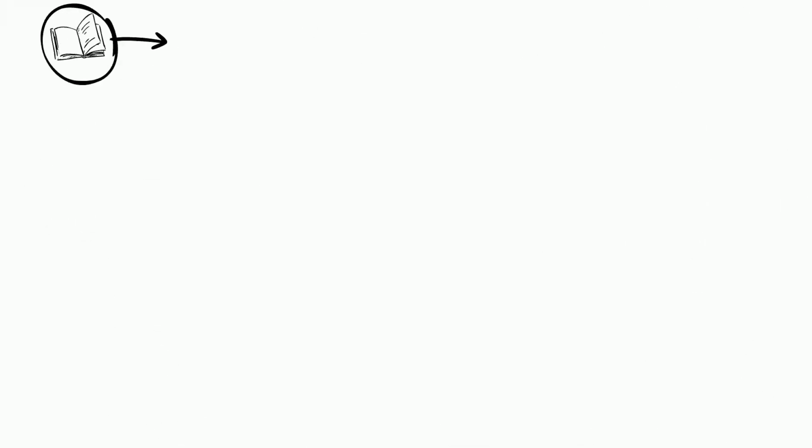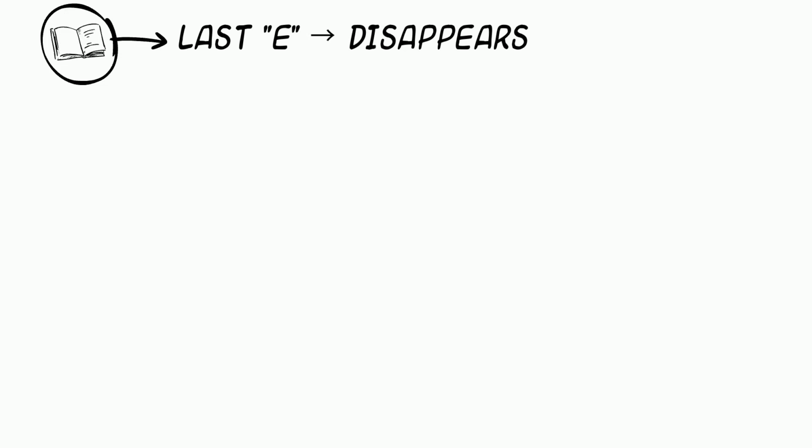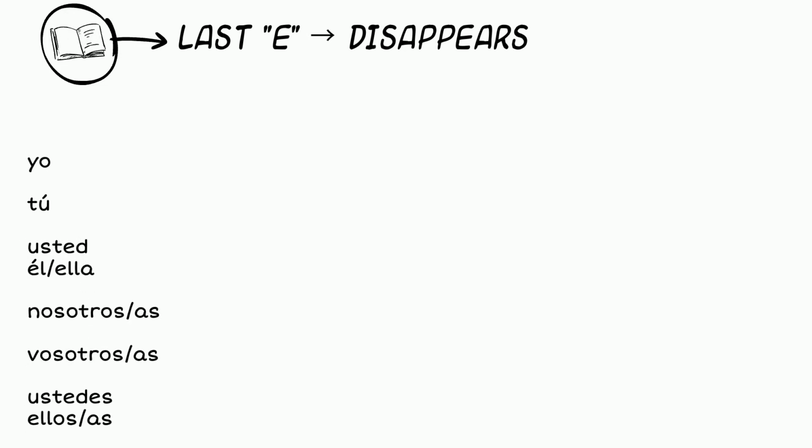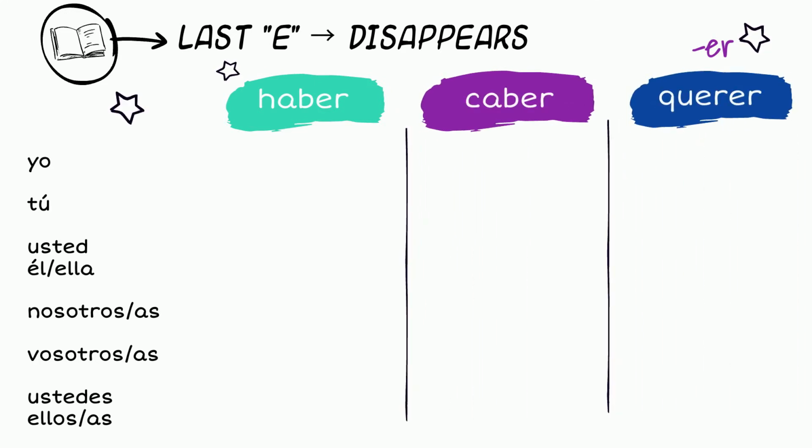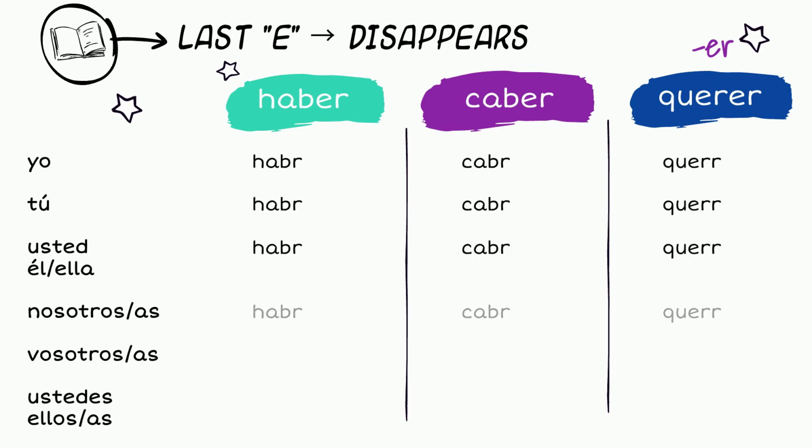In the second group, the last E in the infinitive form just disappears. This only affects some ER ending verbs. For example, haber, caber, and querer. Take off the last E, then add the conditional tense ending that corresponds to the subject.